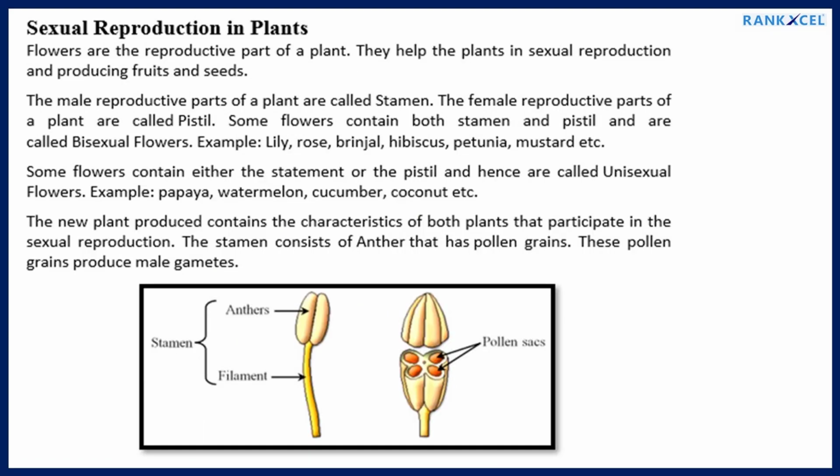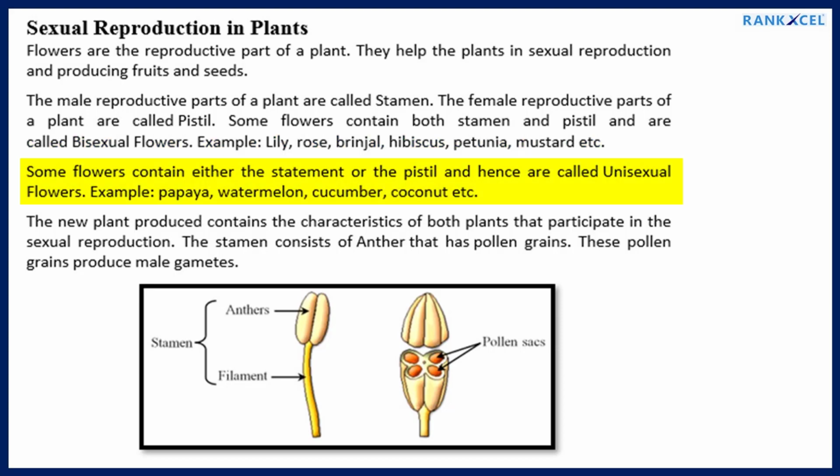Sexual reproduction in plants. Flowers are the reproductive part of a plant. They help the plants in sexual reproduction and producing fruits and seeds. The male reproductive part of a plant is called the stamen. The female reproductive part of a plant is called the pistil. Some flowers contain both stamen and pistil and are called bisexual flowers. Example: lily, rose, brinjal, hibiscus, petunia, mustard, etc.